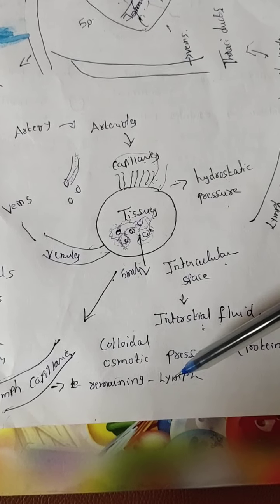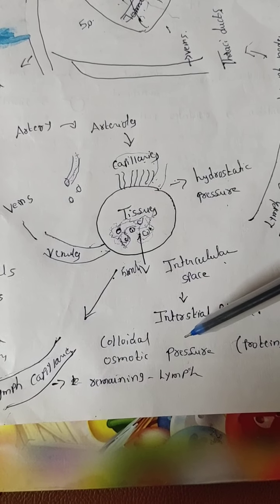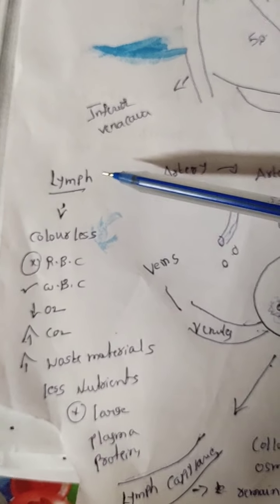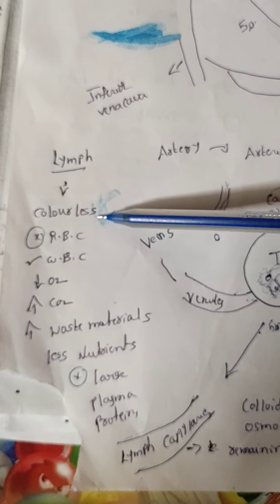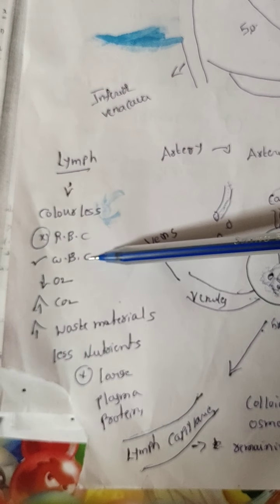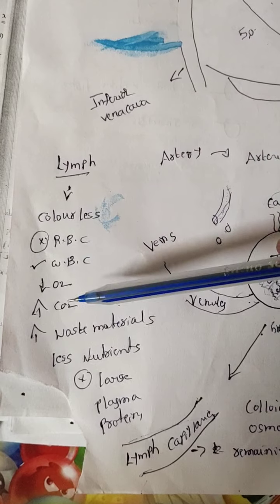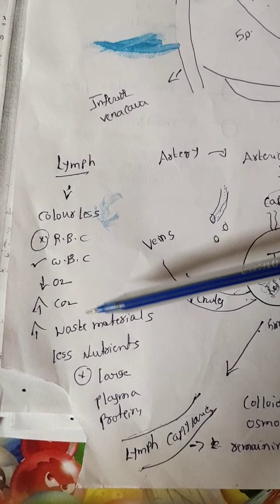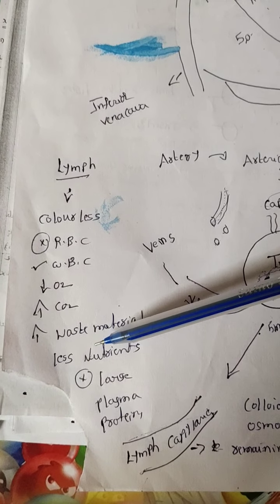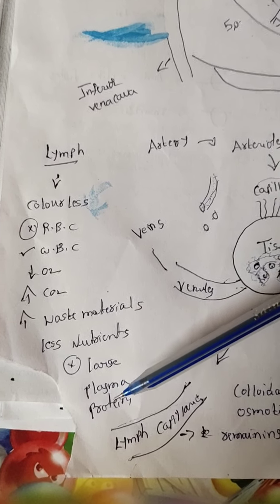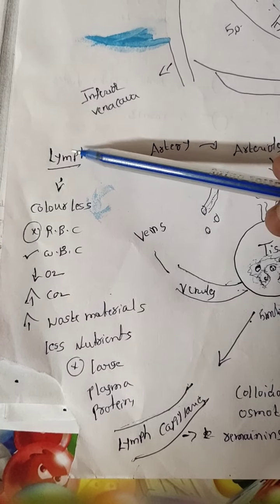That's why lymph is an alternate or unpurified form of blood. Then what is the difference between blood and lymph? Lymph is colorless. Why? Because there is no RBC, and lymph has more WBC, less oxygen, more carbon dioxide, more waste material, fewer nutrients, and no large plasma proteins. This is the composition of the lymph.